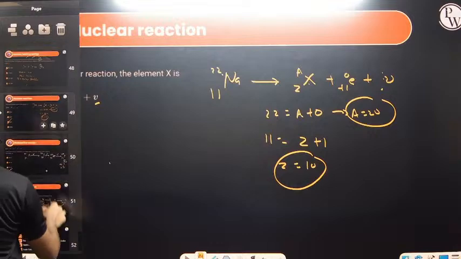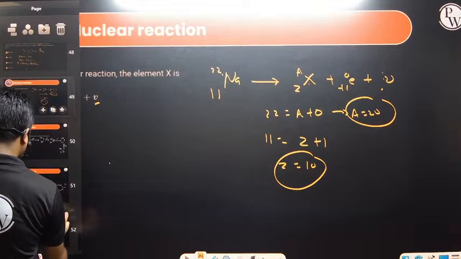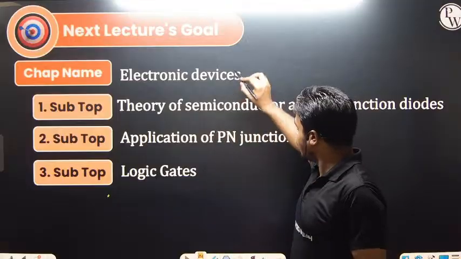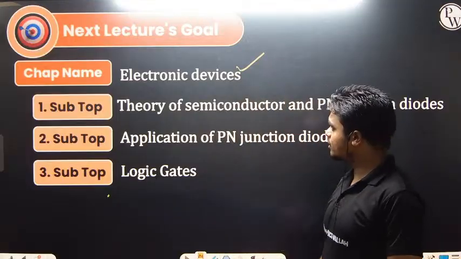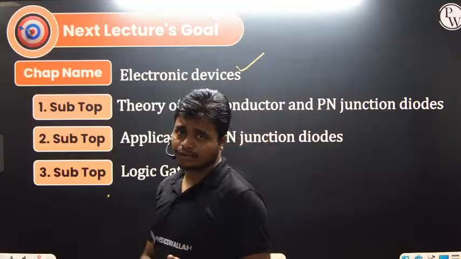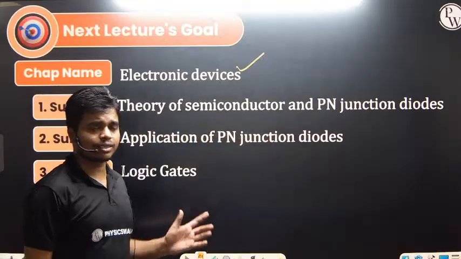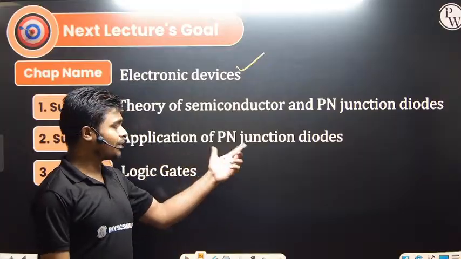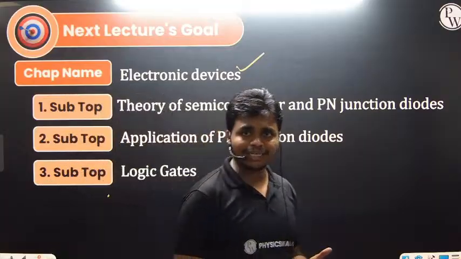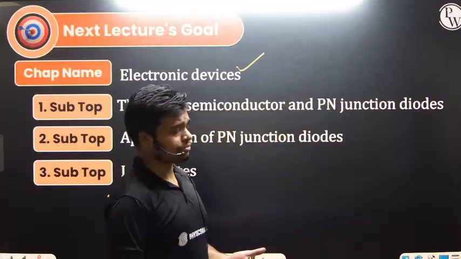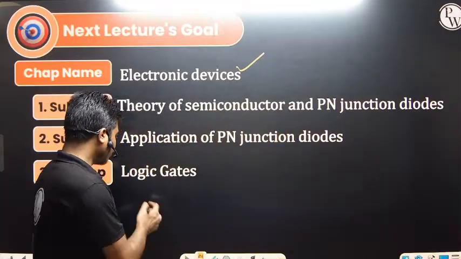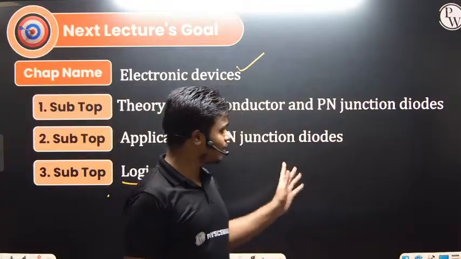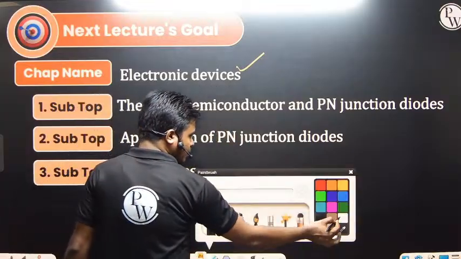So these are the topics that we have discussed so far in today's session, that is atoms and nuclei. On the Monday session we'll be discussing electronic devices. What is important there: the theory of the semiconductor, P type, N type, extrinsic semiconductor, PN junction diode, forward biasing and reverse biasing. Then applications of the PN junction diode: LED, rectifier, photodiode, solar cell. Then we have logic gates. We can expect 2 to 3 questions from this, so definitely attend this chapter on that day.